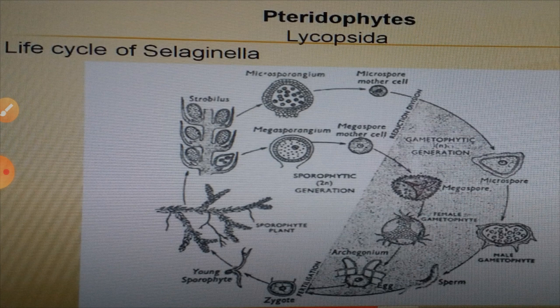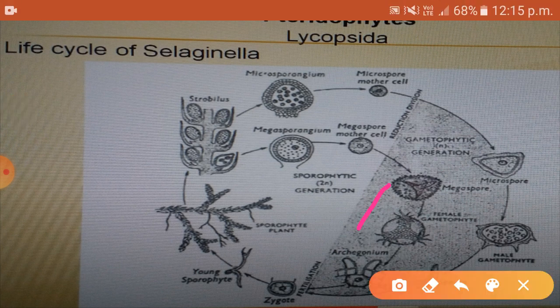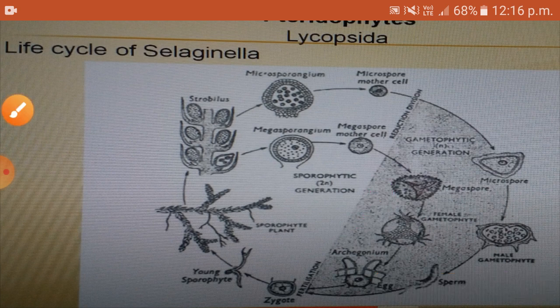Now let's see the life cycle of Selaginella. We will start with the spores. Here you can see. The megaspore germinates into a female gametophyte which forms archegonium with egg.